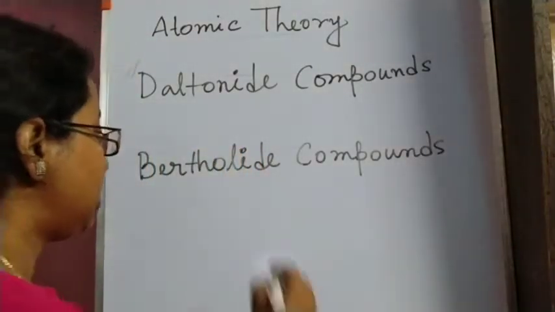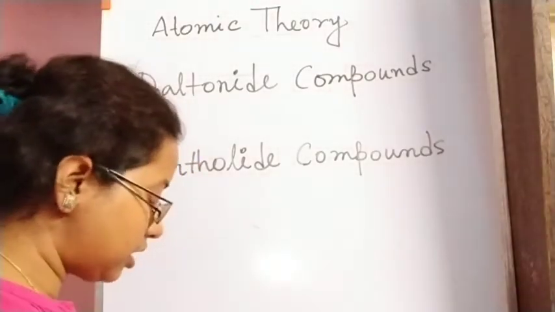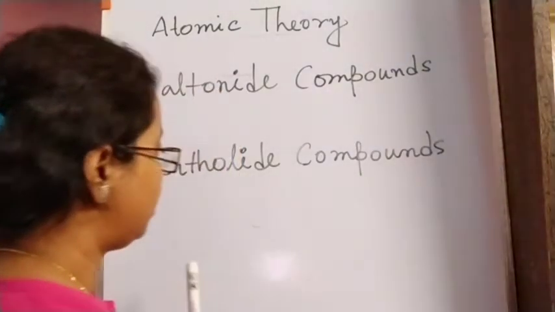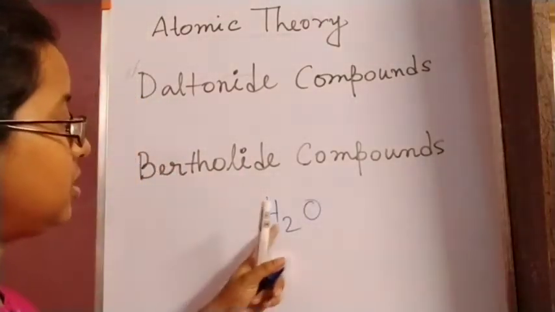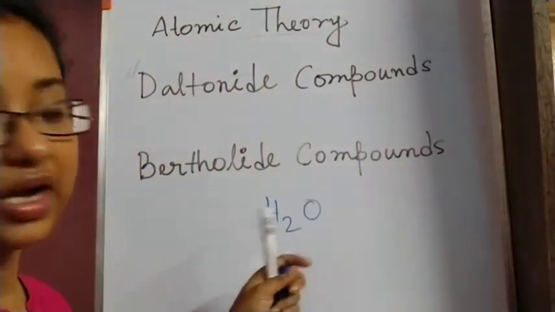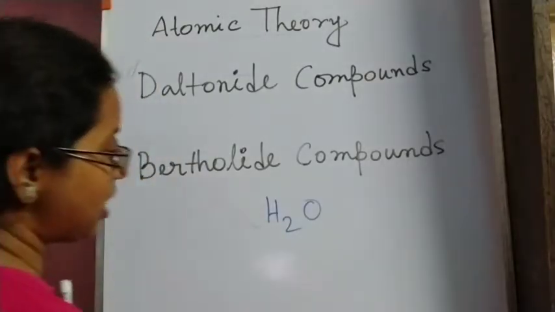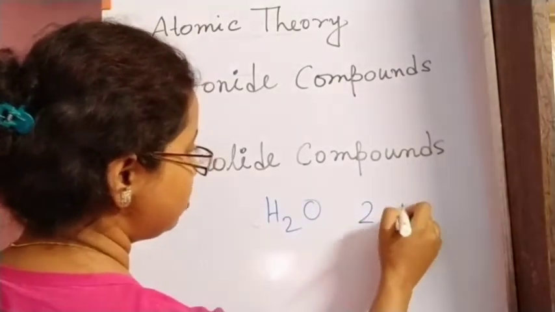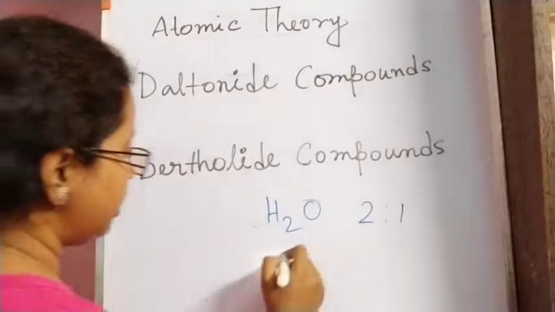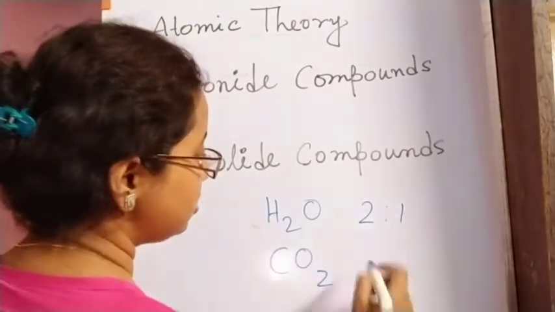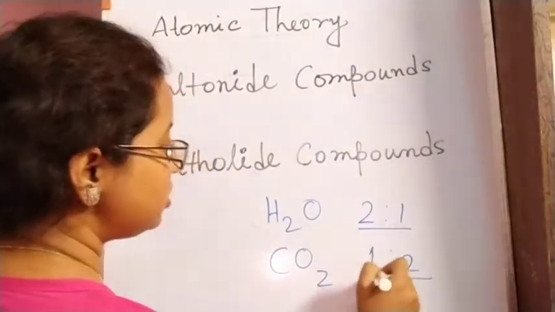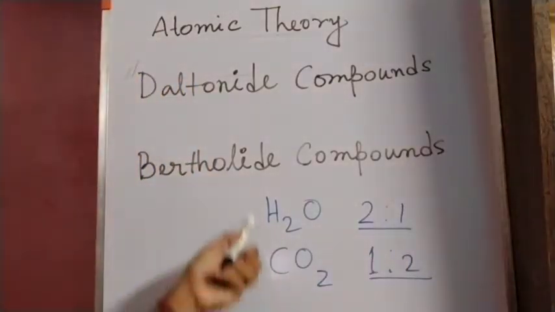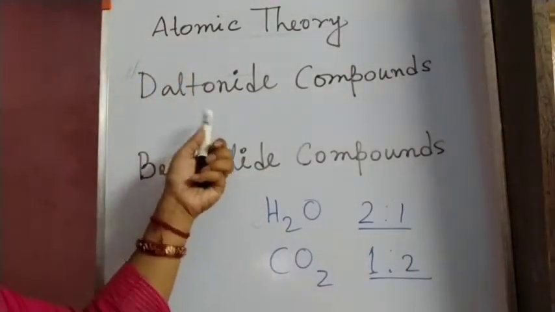Take any normal compound, suppose it is water, H2O. Here, the ratio of hydrogen and oxygen atoms is 2:1. In carbon dioxide the ratio is 1:2, like this. So these are simple whole number ratios. That's why we call these compounds Daltonide compounds.